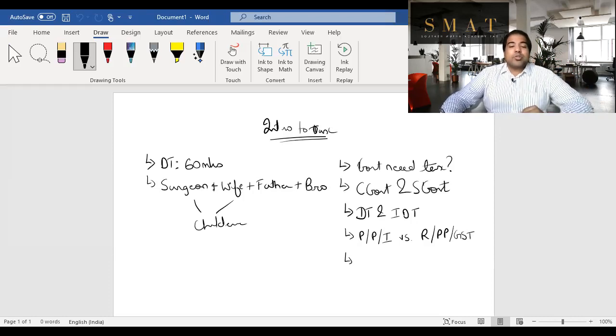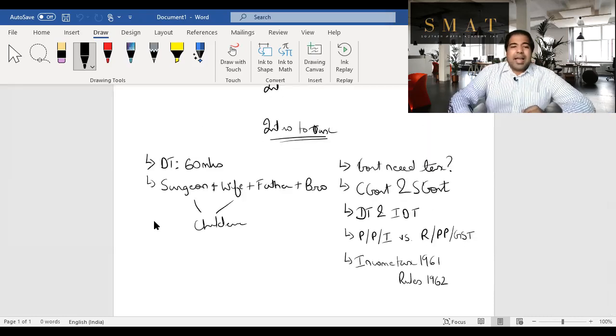Guys, next is DT. So how is the income tax levied? The income tax is levied under a law called the Income Tax Act. This is the Income Tax Act, and that is from the year 1961. And you remember, they forgot something, so they made the rules, and the Income Tax Rules were made in the year 1962. All right.